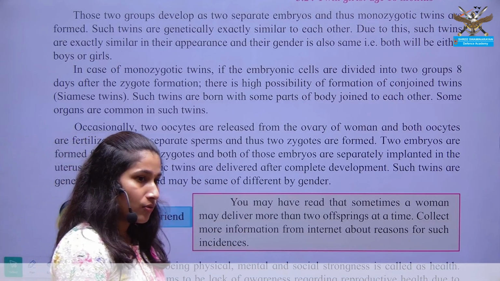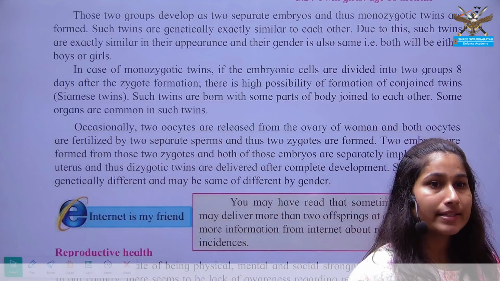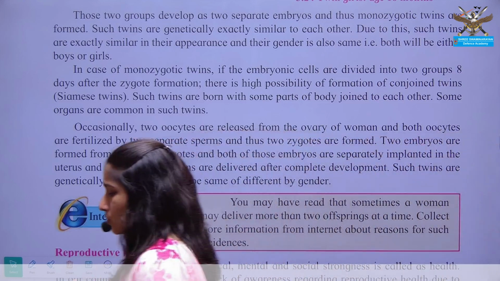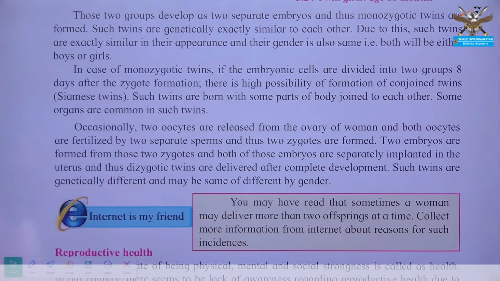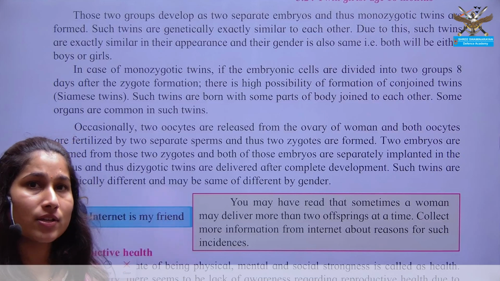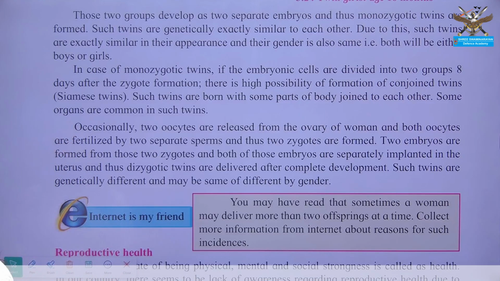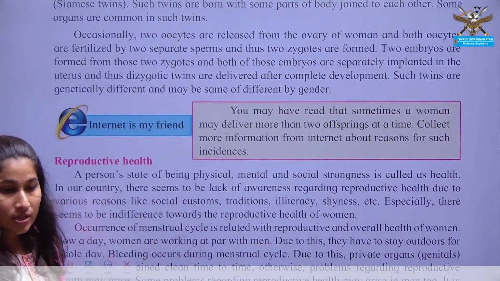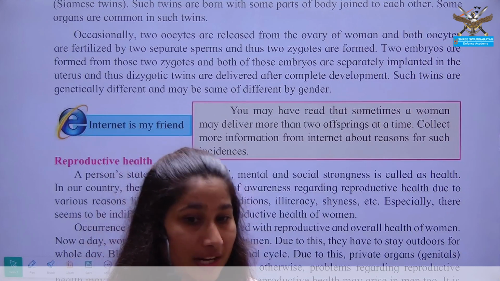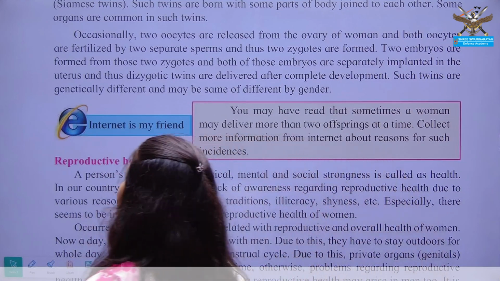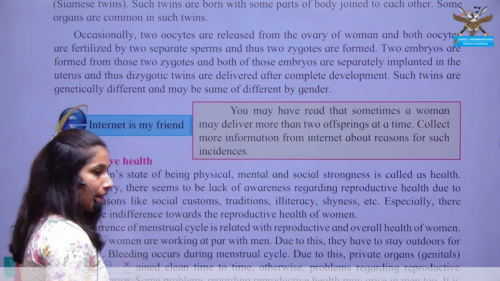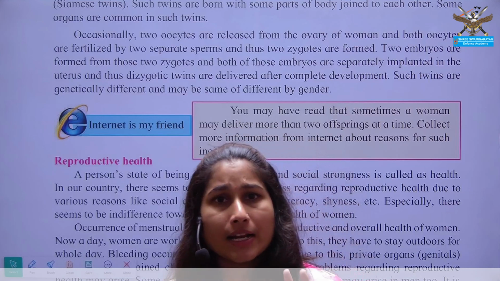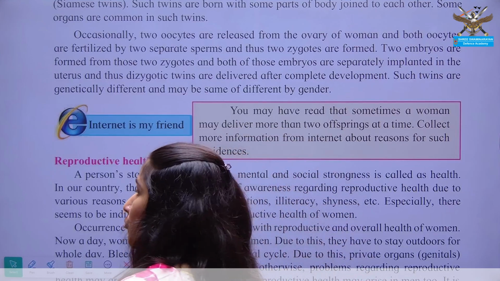What about dizygotic twins? In dizygotic twins, the female body releases two eggs in a single ovulation, and these two eggs are separately fertilized. Hence, the separate fertilization gives rise to two zygotes, and these two zygotes simultaneously develop in the uterus. Okay. In monozygotic twins, again you have to remember that their gender is going to be the same as they are monozygotic. If the fertilized egg or the zygote is female, then in monozygotic condition two females will be formed.